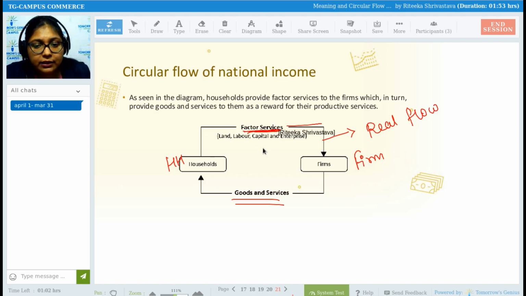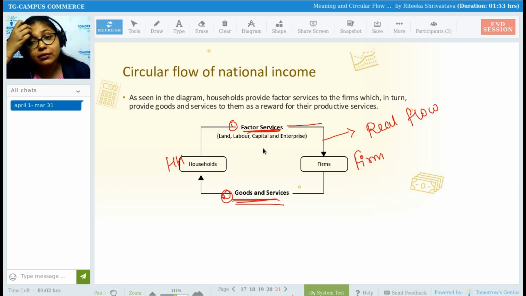See over here, it is factor service and goods and services. Can you see any involvement of money over here? At one place the factor services are involved and at the other place goods and services are involved. So when money is not involved, that kind of flow is called real flow. Is it clear till here?